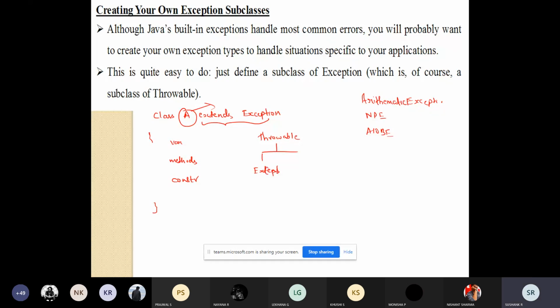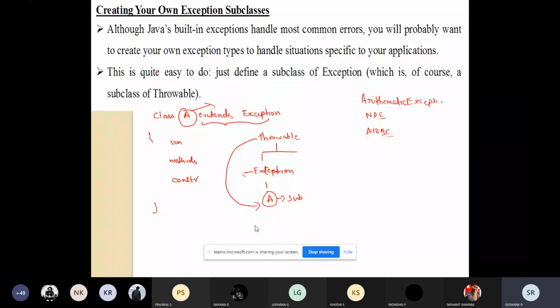For the Throwable class, Exception is the subclass. For this Exception class, you are making class A a subclass. Now Throwable is the root class or the super class. For this Throwable class, Exception is the subclass, and for this Exception class, A will be the subclass. By doing this, A will get the methods that are there in the Throwable class.